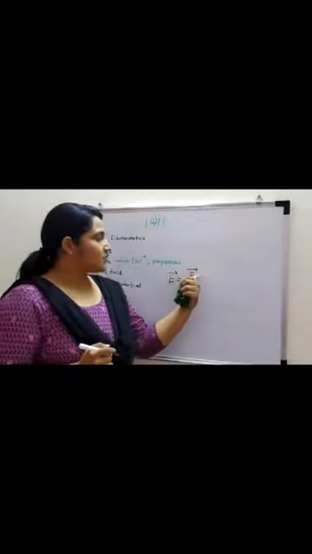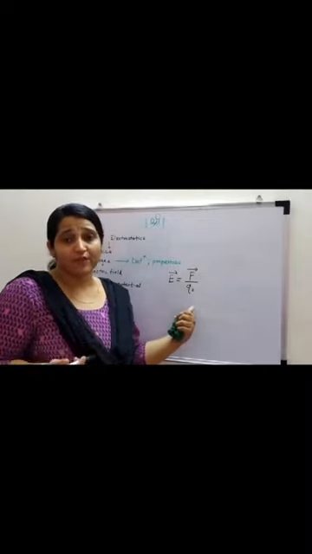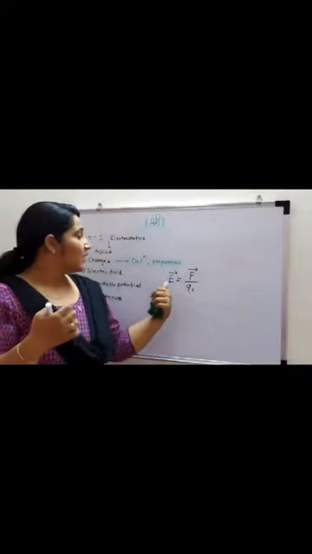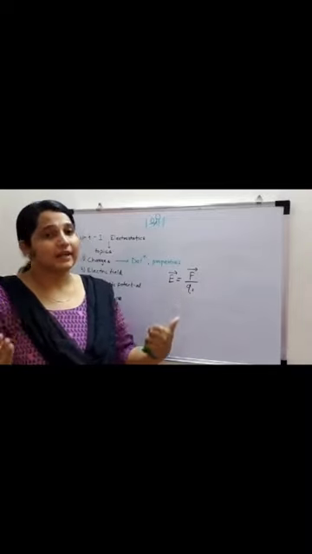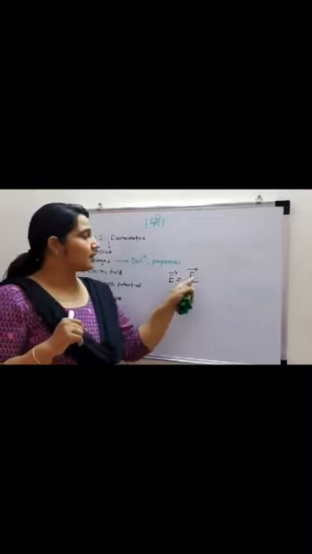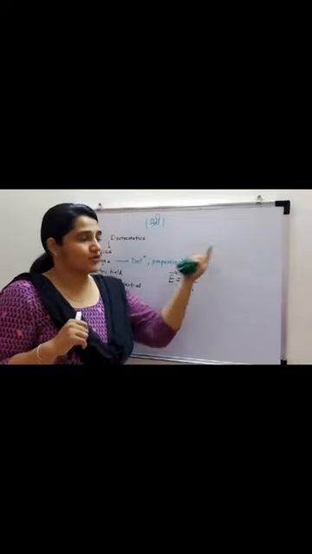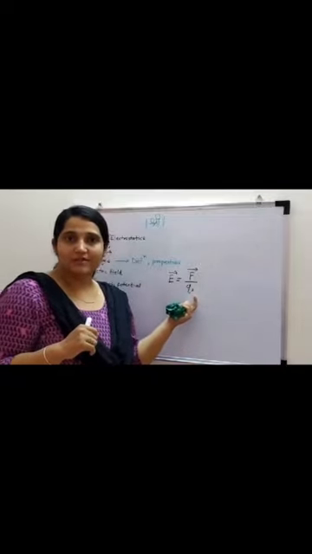So E is equal to F divided by Q naught. Q naught will be the test charge for which we are observing. E is the electric field, you can say electric field intensity also, which is equal to F, that is the force of attraction or repulsion, which we have seen already in Coulomb's law, divided by Q naught, the charge.